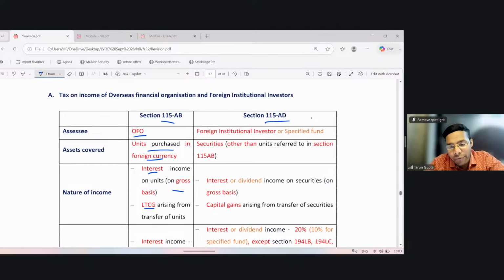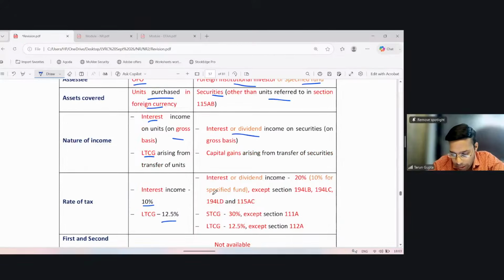Then there is section 115AD, which is applicable on FIIs, foreign institutional investors, or specified fund. It is applicable in respect of income derived by these FIIs or specified funds from any security except the units referred to in 115AB. The income can be in the form of interest or dividend. Such income is taxable on gross basis at the rate of 20%. However, the rate shall be 10% for specified fund. This is except under sections 194LB, LC, LD, and 115AC, where different or concession rates are given. LB, LC, or LD provide a rate for interest, and 115AC provides the taxability of GDR.